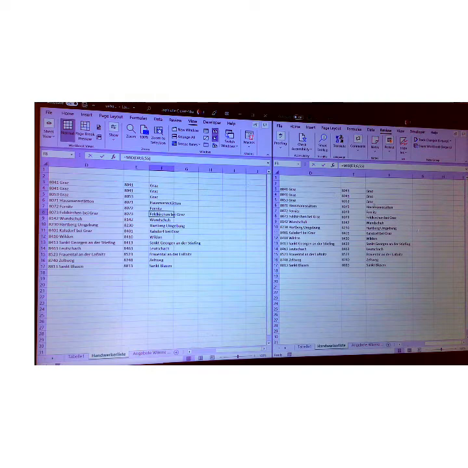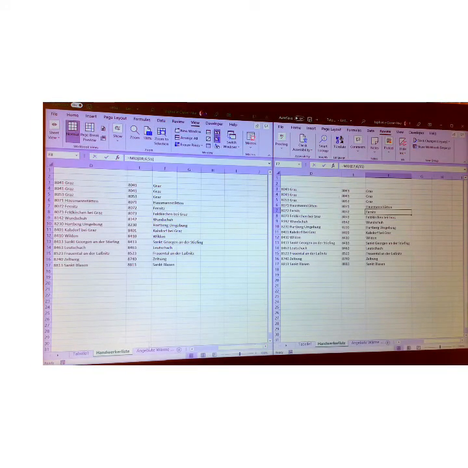Okay, so we are good. Second worksheet is good. Now let's compare the worksheet number 3 called Angebote Wärme. I remind you, left hand side are the solutions and right hand side is our exercise we have performed together.